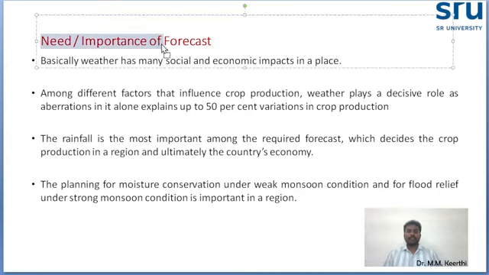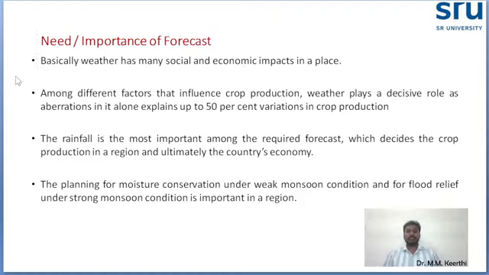Okay. What is the reason for, or importance of, forecasting? Basically, weather forecasting has an impact on society and the economy. For example, based on the weather forecasting, farmers can decide to harvest the crop either today or tomorrow or next week. If next week they are forecasting a cyclone, then we have to harvest this week itself. Like that, farmers can decide.